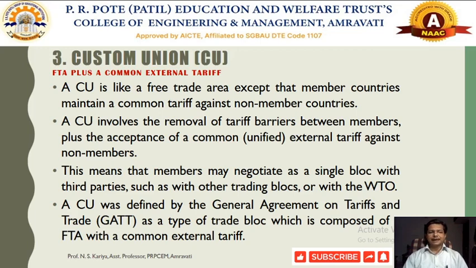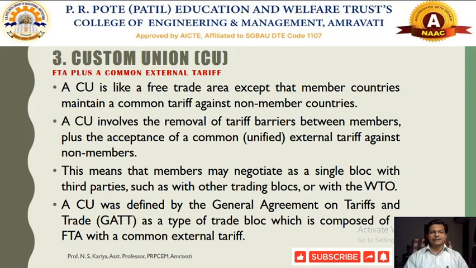If you remember, the customs union was defined by the GATT. GATT was merely a form of customs union, where member countries came together, formulated a group of countries, and declared themselves as GATT. GATT was an ad hoc agreement.